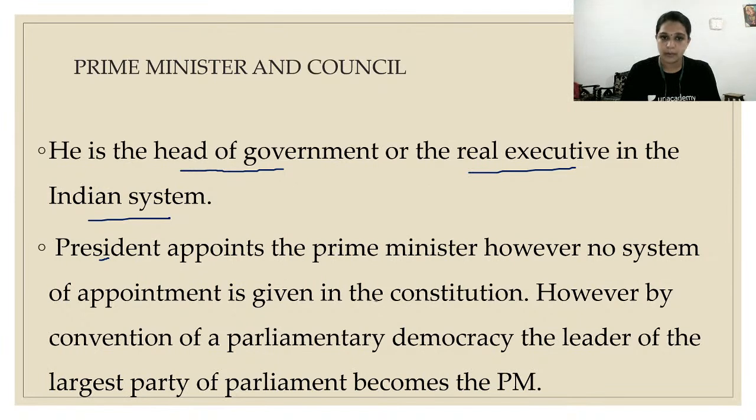However, no system of appointment is given in the constitution. Very, very important, because if there is any question in the UPSC examination that the process for the appointment of prime minister is mentioned in the constitution, wrong. There is no proper method of appointing a prime minister that has been mentioned in the constitution. It's by convention. Convention means by culture, or by following; every time we follow a method, and that becomes a convention.